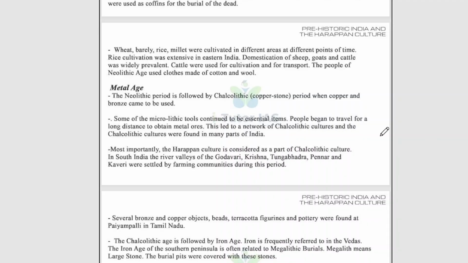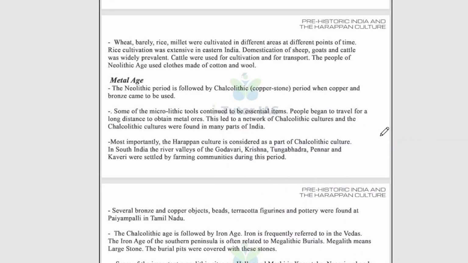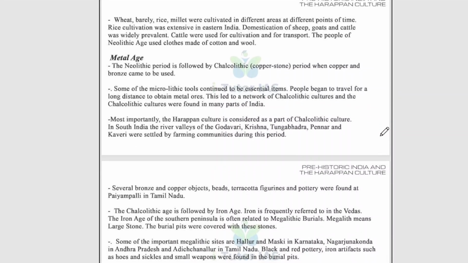And the next stage is the Metal Age. It is also called the Chalcolithic Age or Chalcolithic period. The Neolithic period is followed by the Chalcolithic or Copper Stone Age. That's why it's called Chalcolithic. When copper and bronze came to be used, some of the microlith tools continued to be essential items. People began to travel long distances to obtain metal ores.